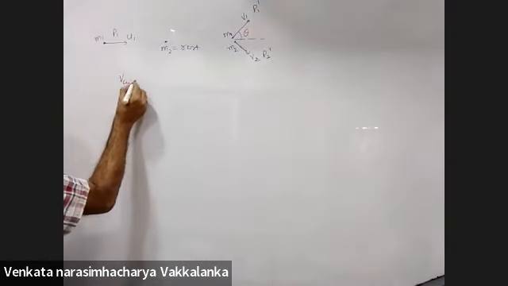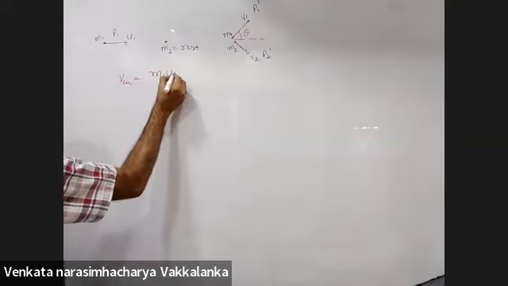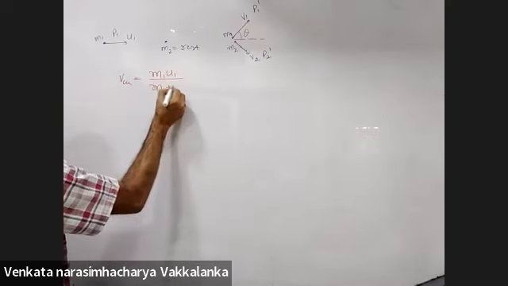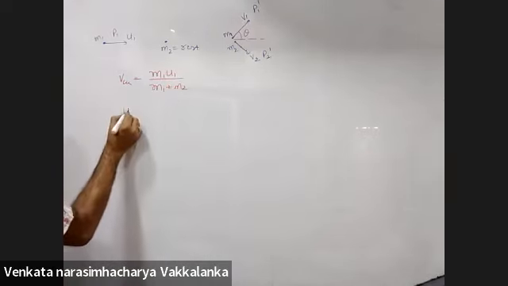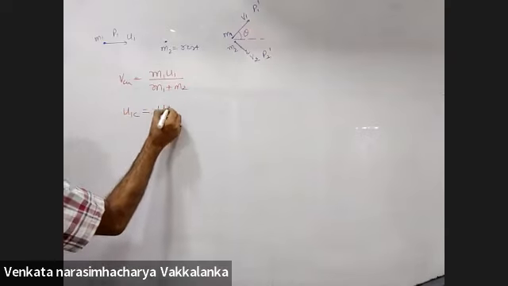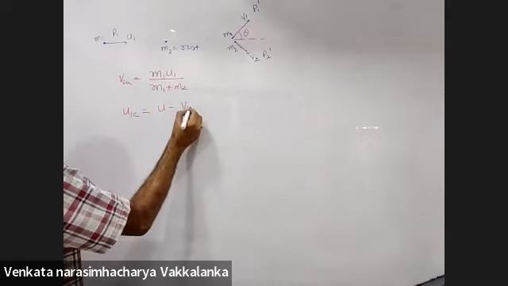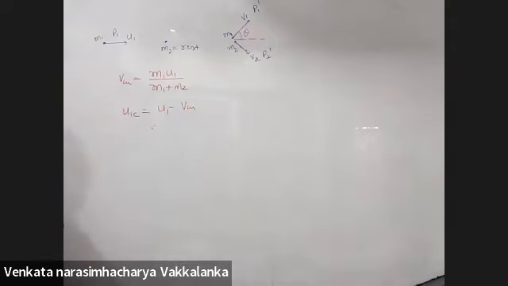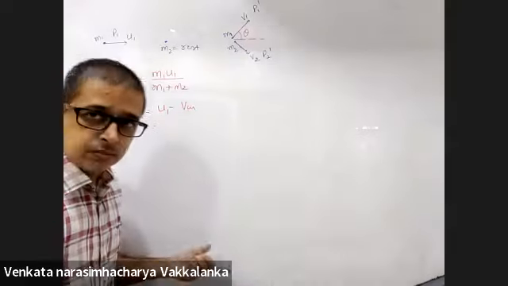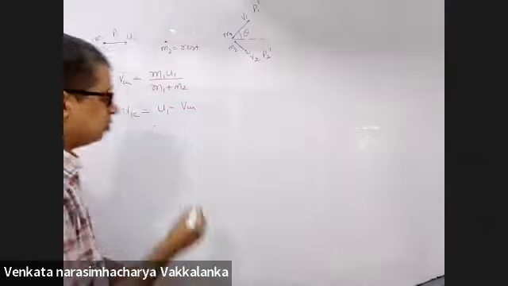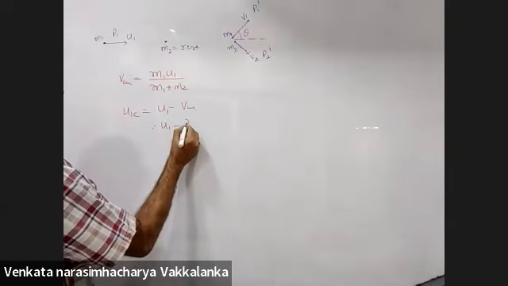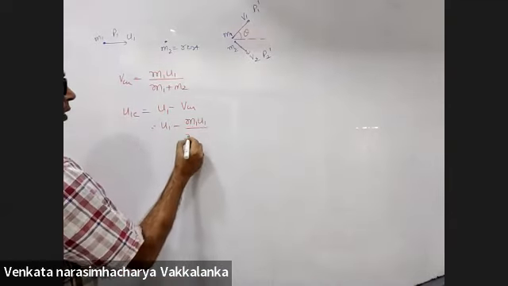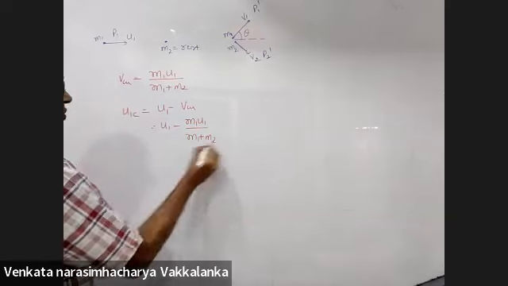VCM, what did you say? M1 U1 upon M1 plus M2. U1C will be U1 minus VC. U1 minus M1 U1 upon M1 plus M2.